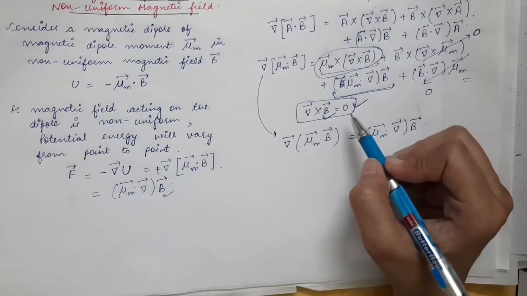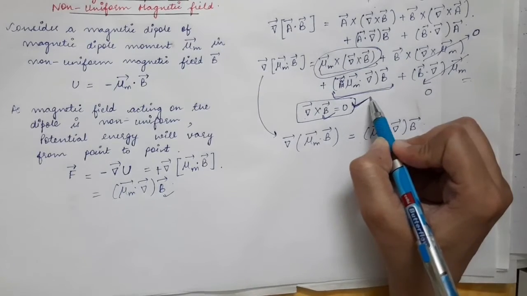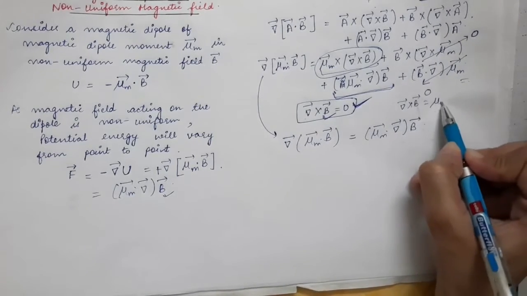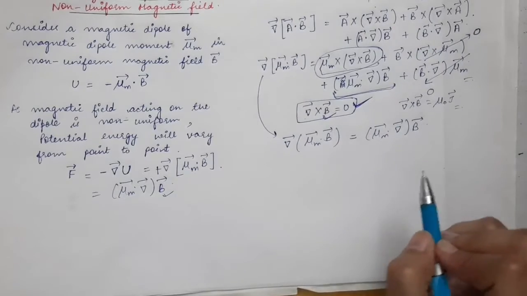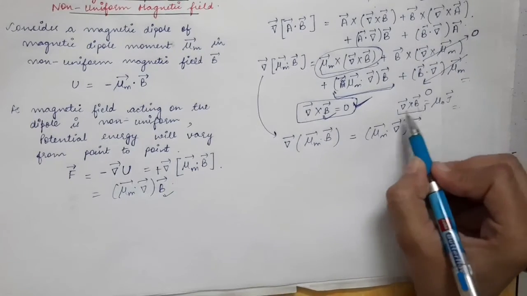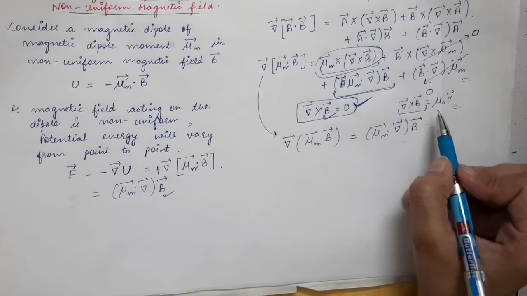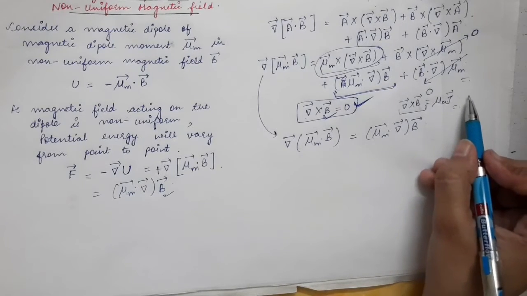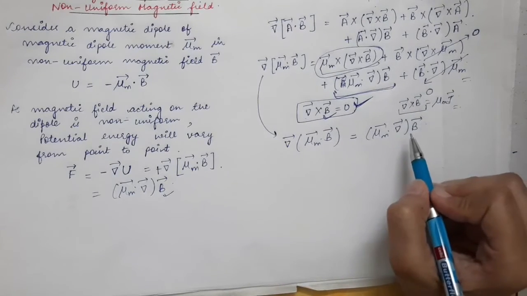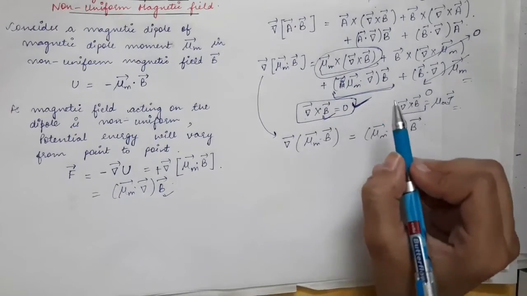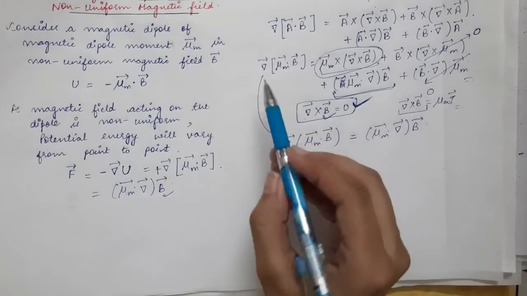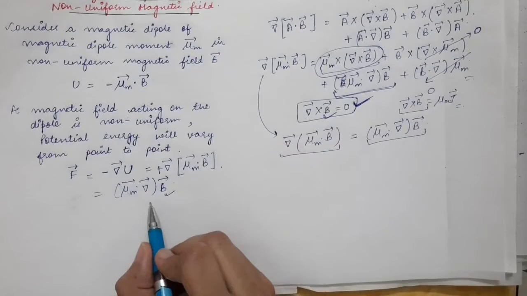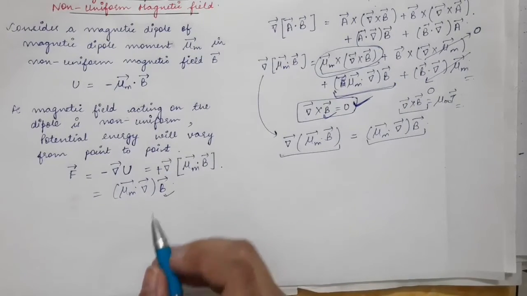But we have seen in the previous lectures that this is not always the case, as curl of magnetic field comes out to be mu naught times J vector. But there are some special cases when this curl comes out to be equal to 0, means in the case of current free space. The case when J vector is equal to 0, in that case curl of magnetic field will be equal to 0. So we are just talking about those special cases. So in that case we can write the left hand side as this one, so force can be written equal to this expression.